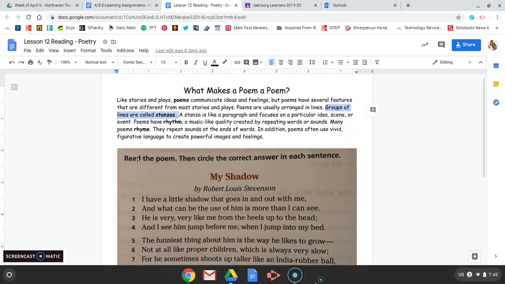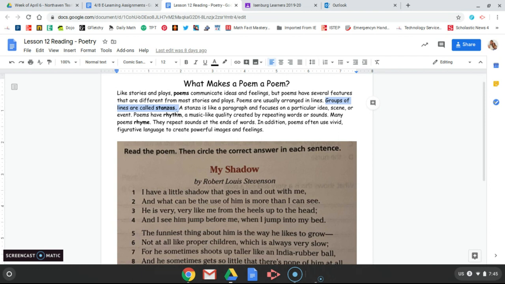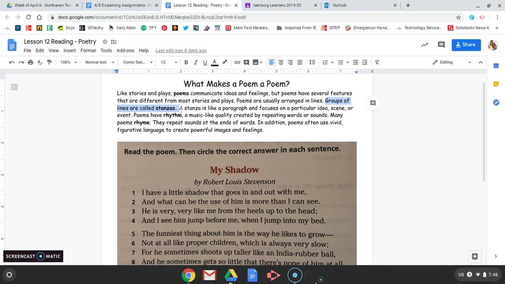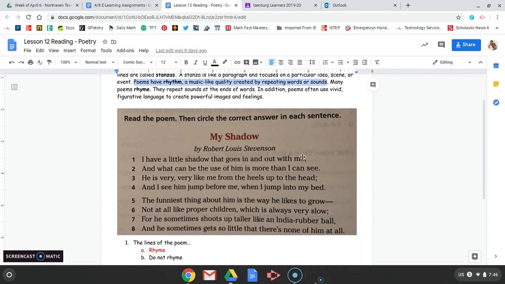instead of necessarily by ideas. Next thing in our introduction paragraph that I want to go over, it says poems have rhythm, a music-like quality created by repeating words or sounds. So if you've ever read a poem on your own, you might have noticed that there's a beat to the poem. And the way you read the poem, you can feel a rhythm. So I'm going to read our example poem down here, and I want you to listen for that beat in the poem. So the poem is called My Shadow by Robert Louis Stevenson.